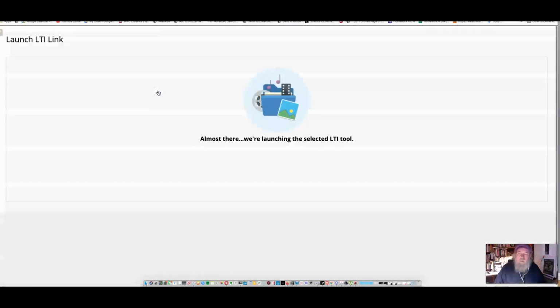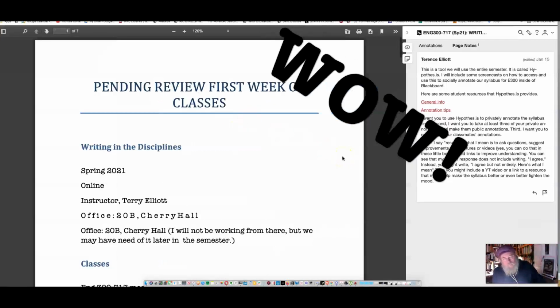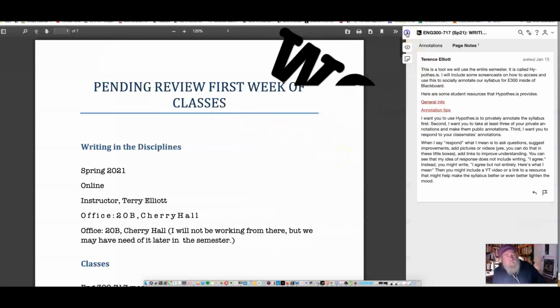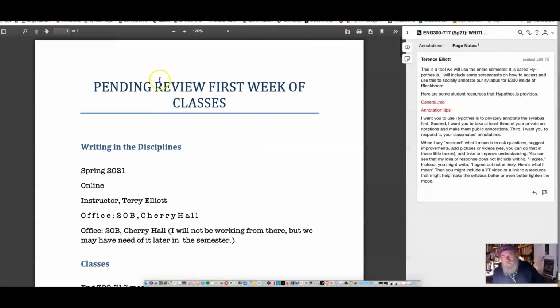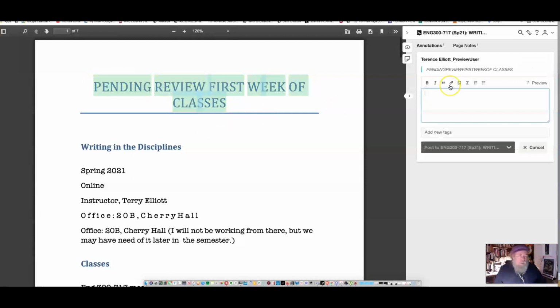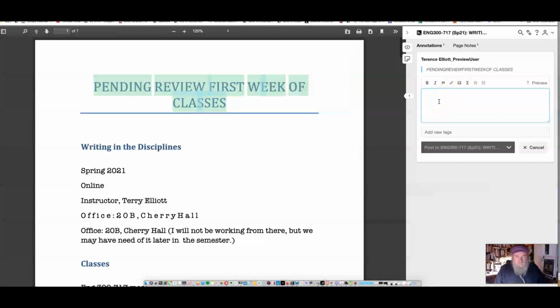Once you click on that, it takes you to the PDF of our syllabus, which I've put in there. It's also got a little tray over here on the side. This is a tool called Hypothesis, and Hypothesis is simply an annotation tool. So maybe I want to comment on that. You notice how the word annotate pops up. You click that, and a box appears over here, and you can write in it. You can write anything you want in here. It can be a question.